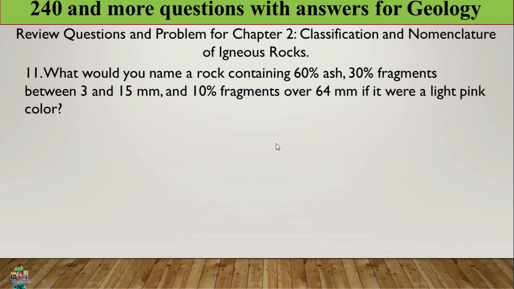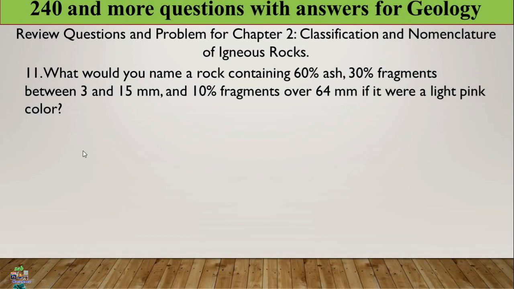What does the next question, question number 11, say? What would you name a rock containing 60% ash, 30% fragment between 3 and 50 millimeter, and 10% fragment over 64 millimeter, if it were a light pink color?